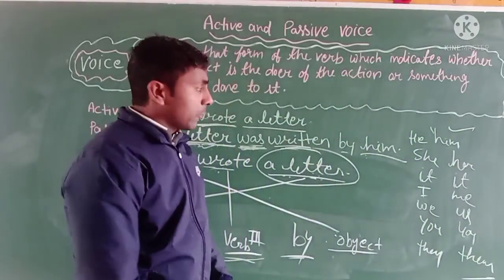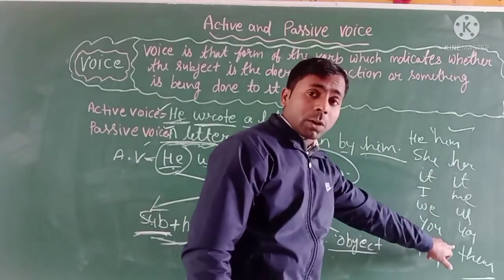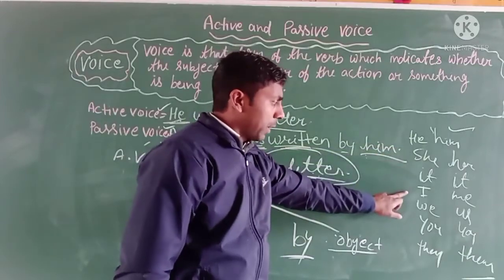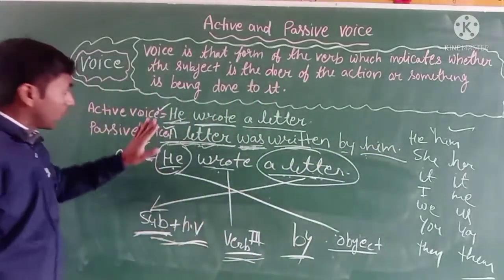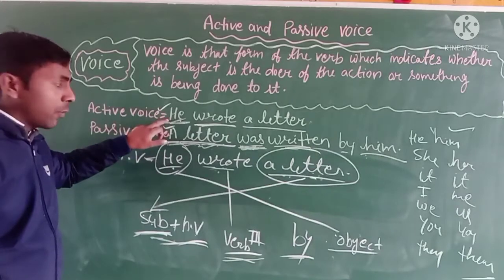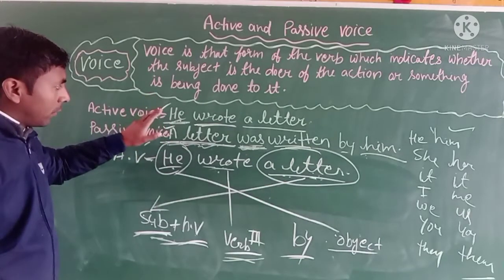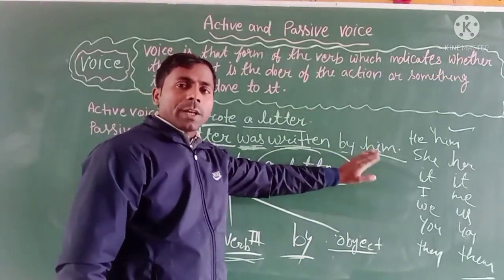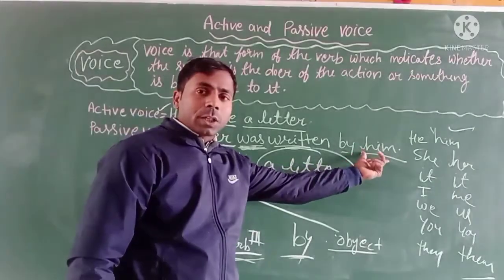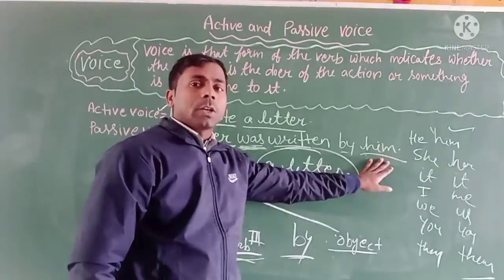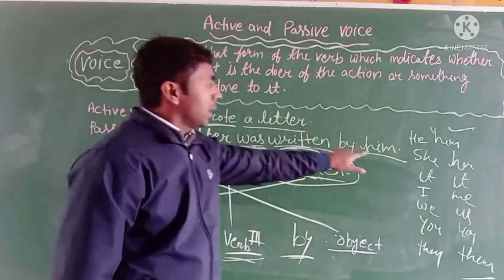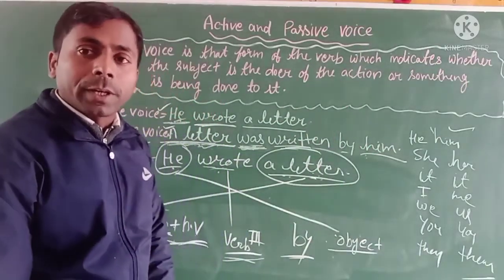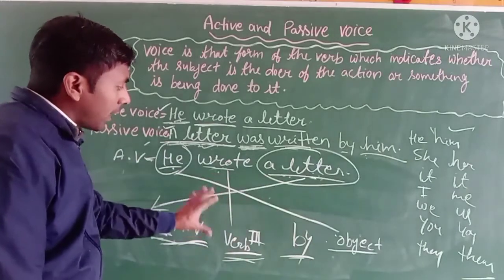Okay, so you have to learn all these objective forms of the pronoun, and also learn the subjective part of the pronoun. So when your subject is a pronoun, use the subjective part, and when it is the object, then use the objective form. Okay, not a subjective form. If you keep he in place of him, that will be wrong. Okay, so I think you understand it very well.